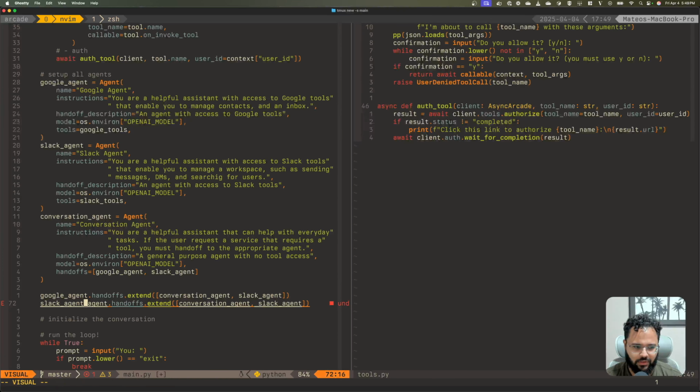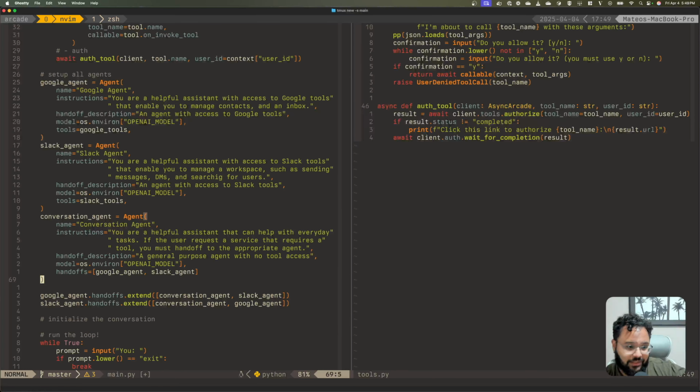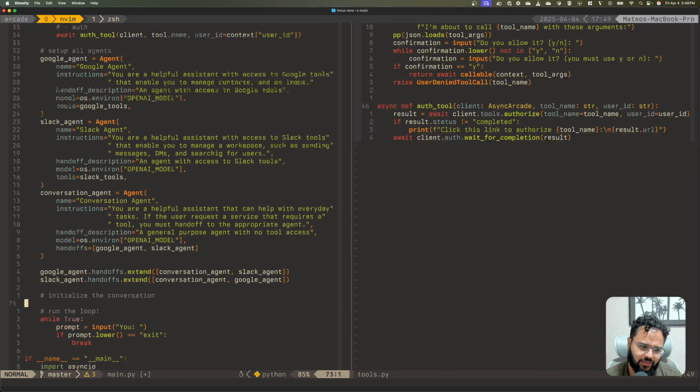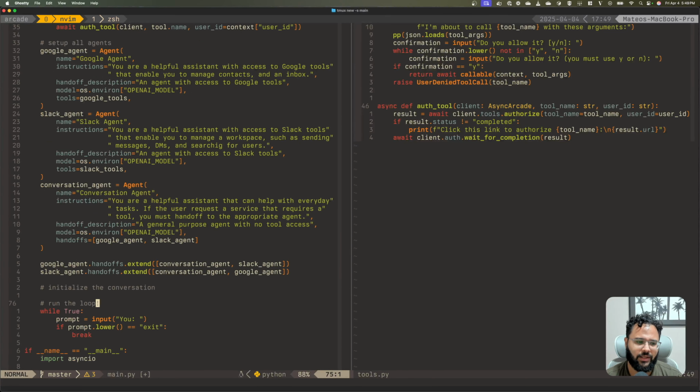Conversation agent and Google agent. And that's it for the agents. So we just need to now initialize the conversation and actually handle the run in the loop, right? So initializing the conversation is very easy. So we just need the history. So that's going to be history of messages. It's an empty list.